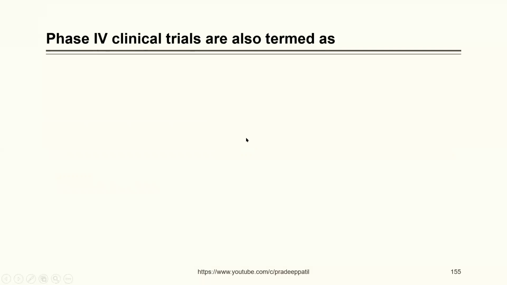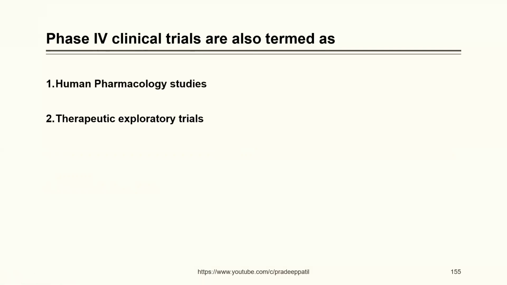Phase 4 clinical trials are also termed as human pharmacological study, therapeutic exploratory trials, therapeutic confirmatory trials, post-marketing trials. These are also termed as post-marketing trials. Phase 4, they are termed as post-marketing trials.